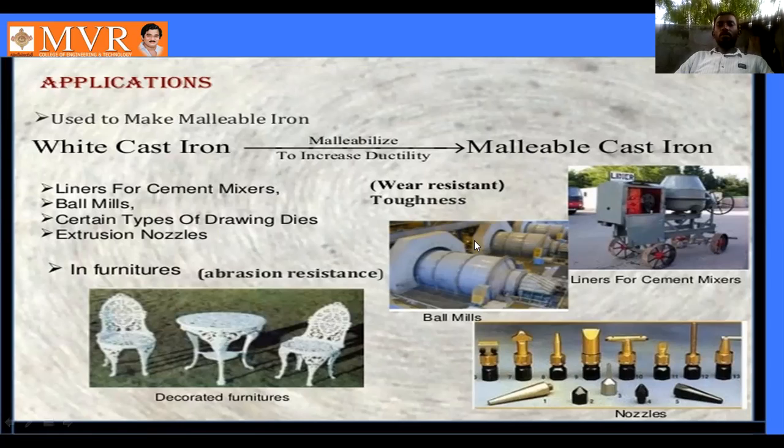Ball mills are made of white cast iron. Certain types of drawing dies are also made of white cast iron. Extrusion nozzles are also made of white cast iron. These are the applications.